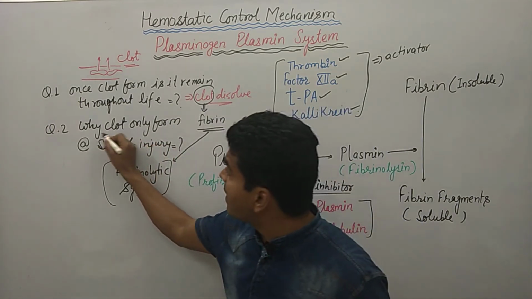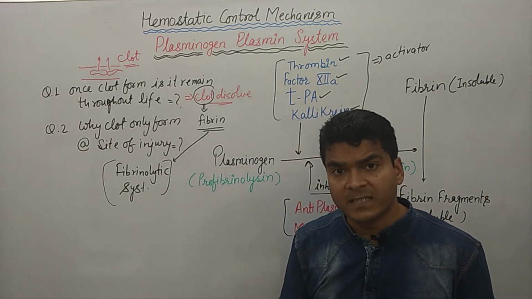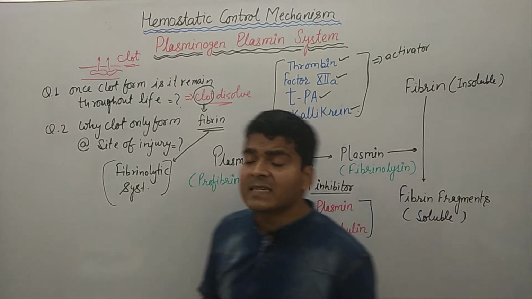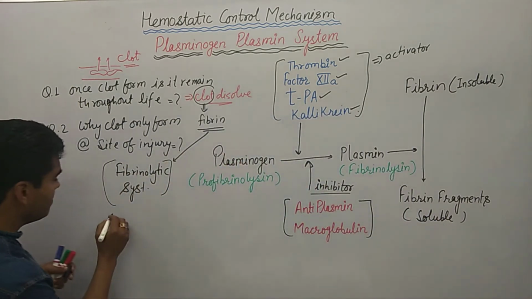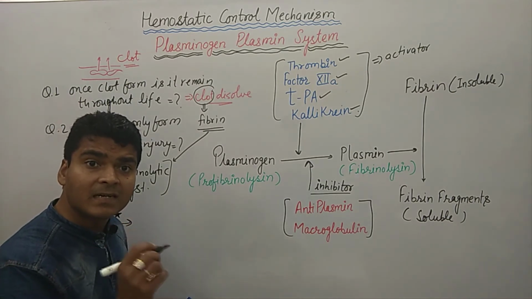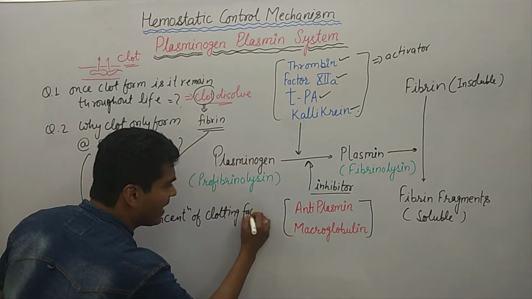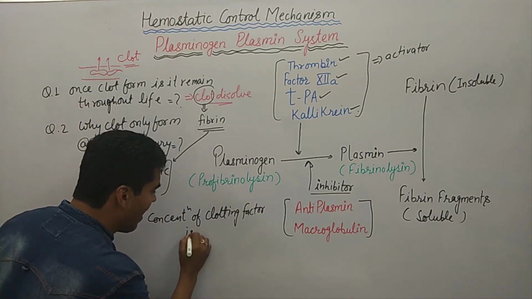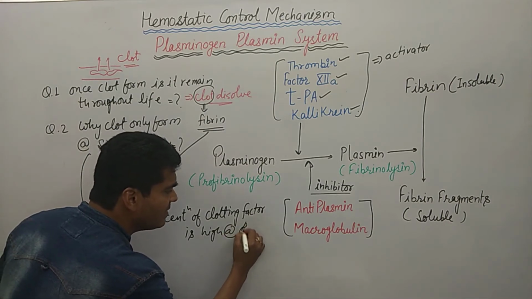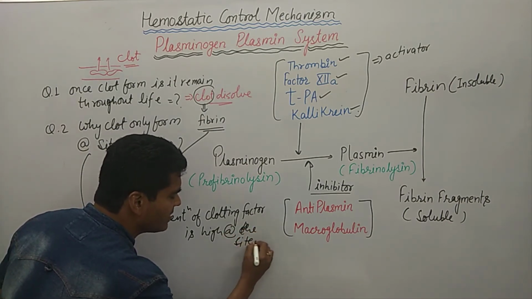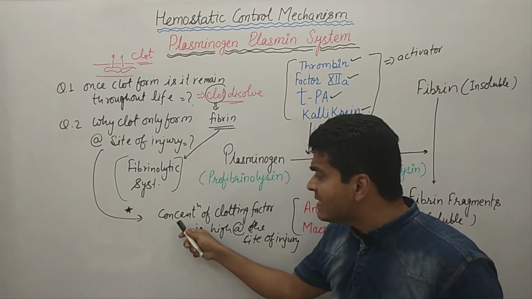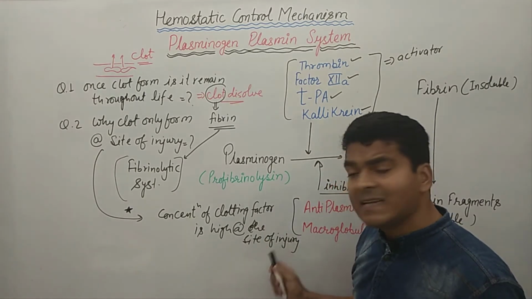Now another question is, why does clot only form at the site of injury? There are two reasons. The first one is that the concentration of clotting factors is high at the site of injury. This is the important thing. This is the reason the concentration of clotting factor is high at the site of clotting.